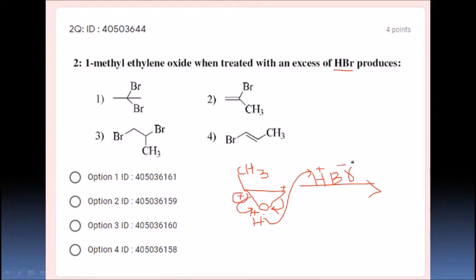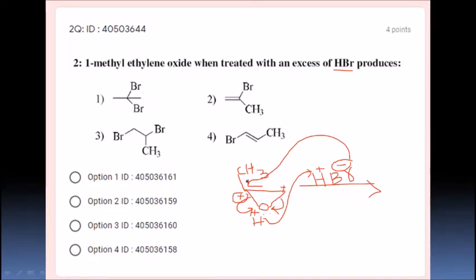This secondary carbocation will take this bromine to give a 2-bromo alcohol. This alcohol, reacting with excess HBr, is going to have the OH replaced by Br. That means the product is 1,2-dibromopropane.